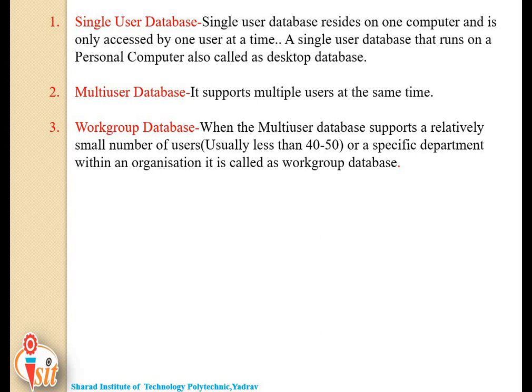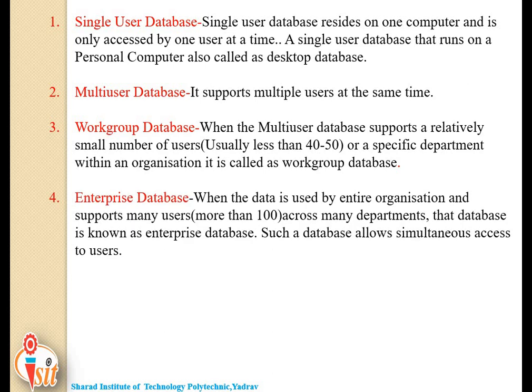At that place, a workgroup database is used. Now what is an enterprise database? An enterprise database is used by the entire organization and supports many users, that is, more than 100 users across many departments.